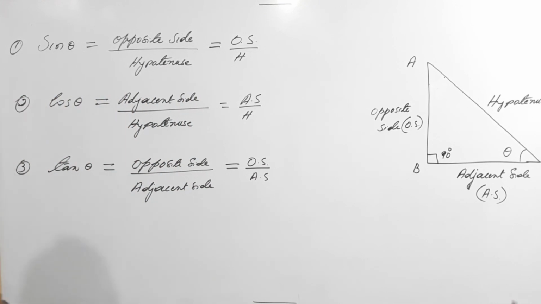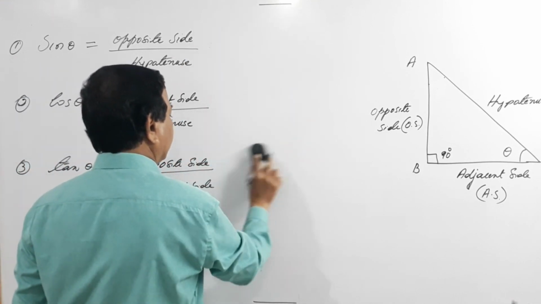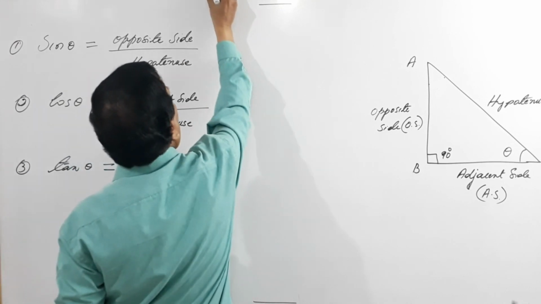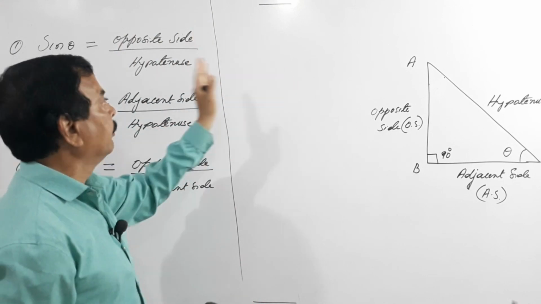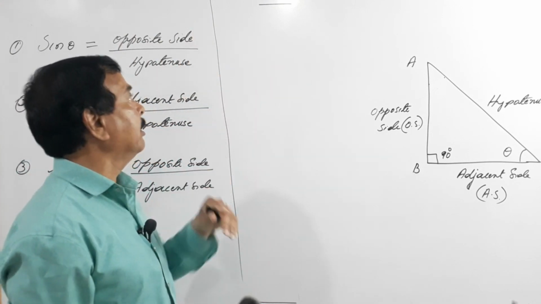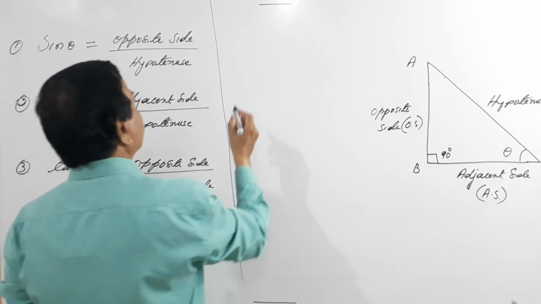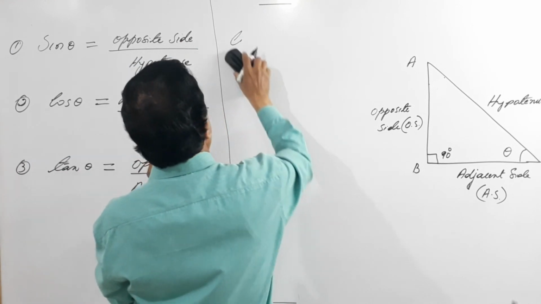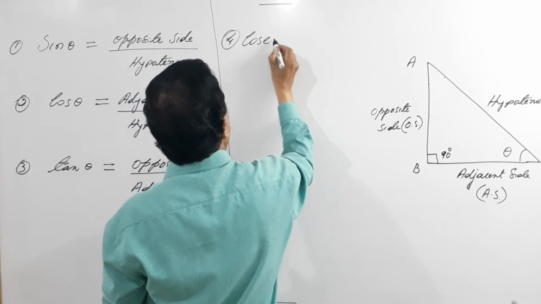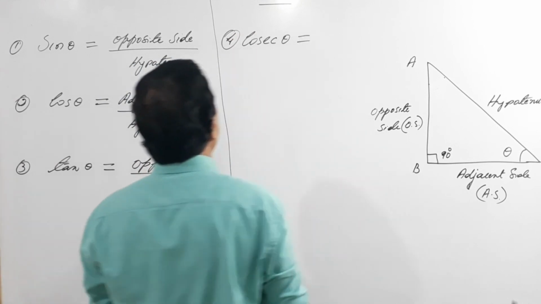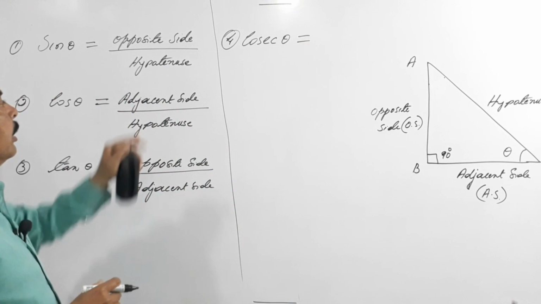So what I'll do, I'll take the reciprocal on the other side, because one by one, side by side it is. You easily remember this. What is the reciprocal of sin theta? It is cosecant theta. So next, the fourth one, cosecant theta. Cosecant theta is what? 1 by sin theta. So just reverse this.